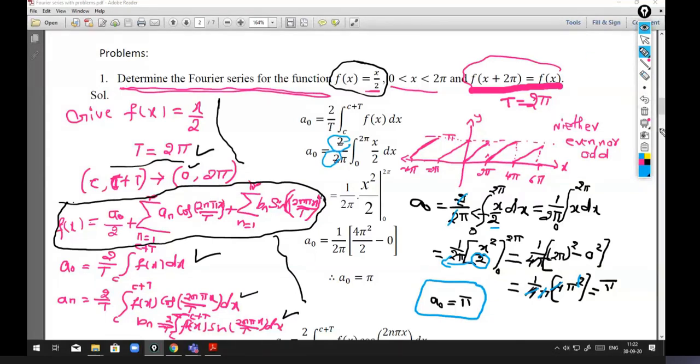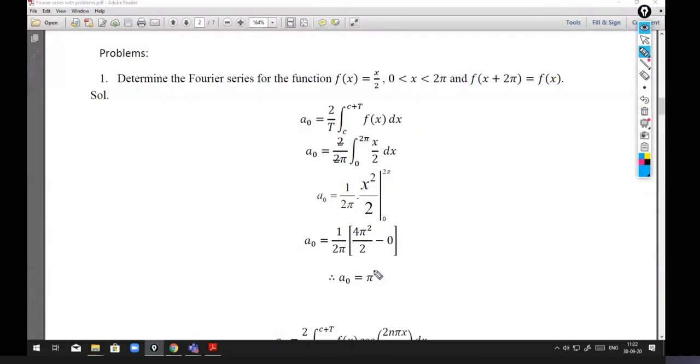So I'll erase all these calculations. So we got a naught as pi. So note down that a naught. Next we need to find an. So what is that an? So an is equal to,